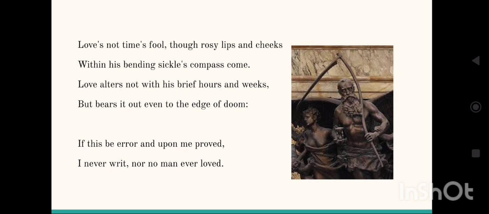I never writ, nor no man ever loved. So if at all whatever I wrote is proved to be wrong, I never writ, nor no man ever loved. If at all anything in my saying is proved wrong, first of all, I will accept the case that I have never written anything. Secondly, not any man in this mortal world has loved truly. That is the sense. And this finishes up our sonnet 116.